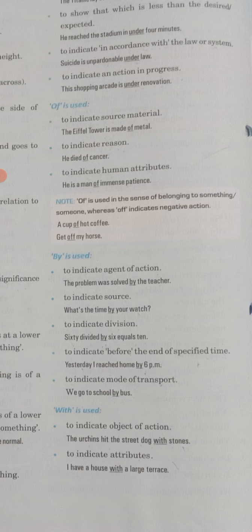Within is used to indicate the object with which any action is done. Fine. It is not within, it is with. So with is used to tell the action done by which particular thing, like Archie hit the street dog with a stone. To indicate attributes also, I have a house with a large tractor.